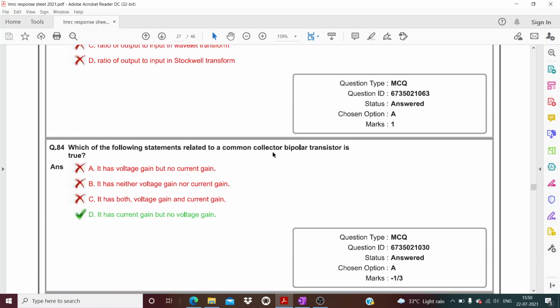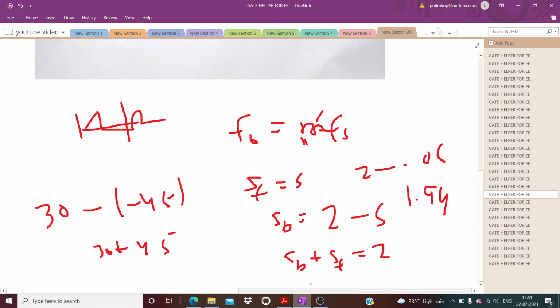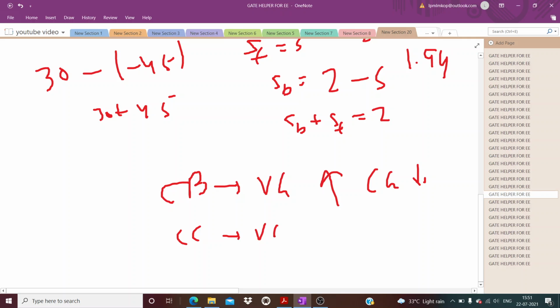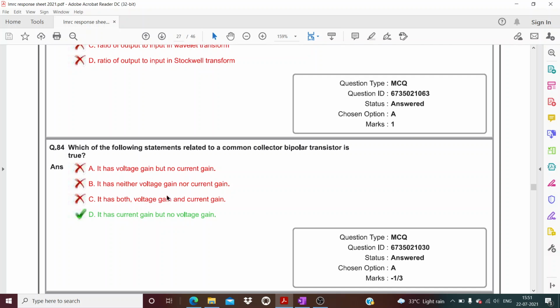Now question number 84. I have just explained in my previous lectures that common base has high voltage gain and low current gain. Common collector has low voltage gain and high current gain. Okay, so now you just read the option. Common collector has high current gain but no voltage gain.